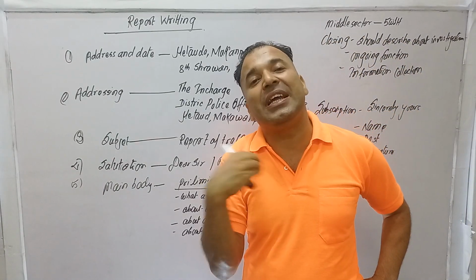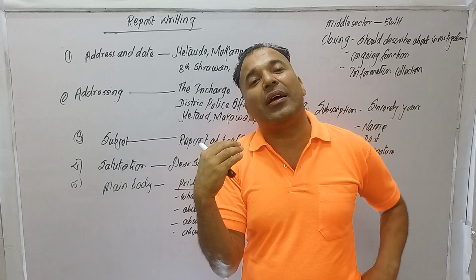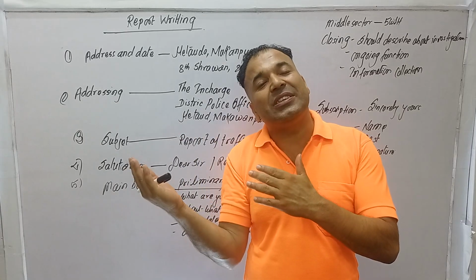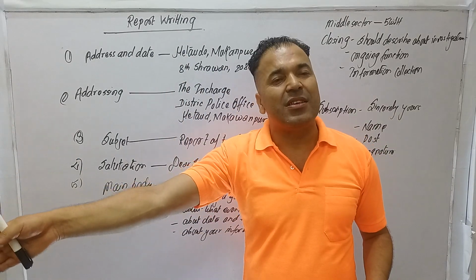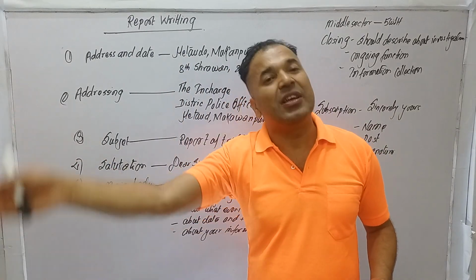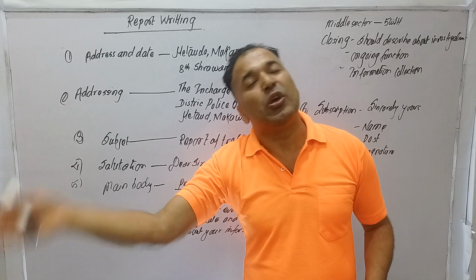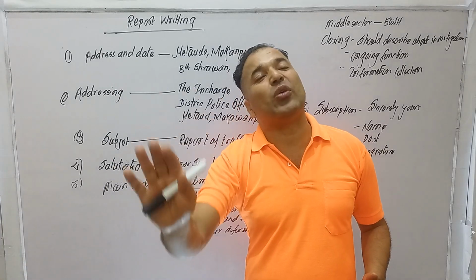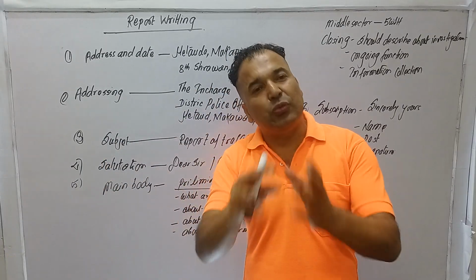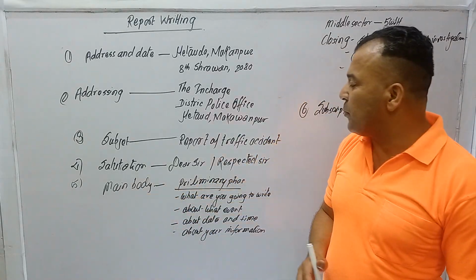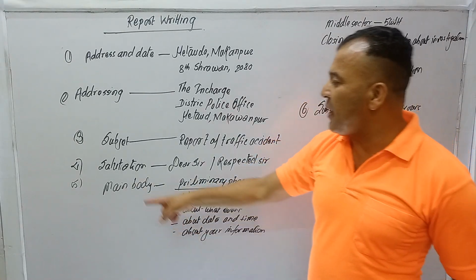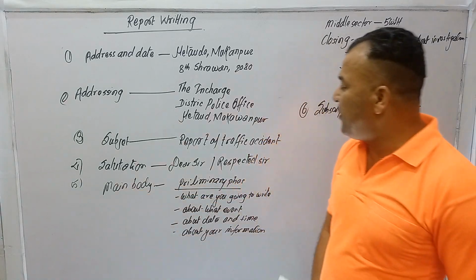I am nominated, and the office handed over the responsibility to make a report for these cases. You have to mention what the case is, in which place the case happened, and what you are going to do. You have to mention this in the main body's first part, the preliminary phase.